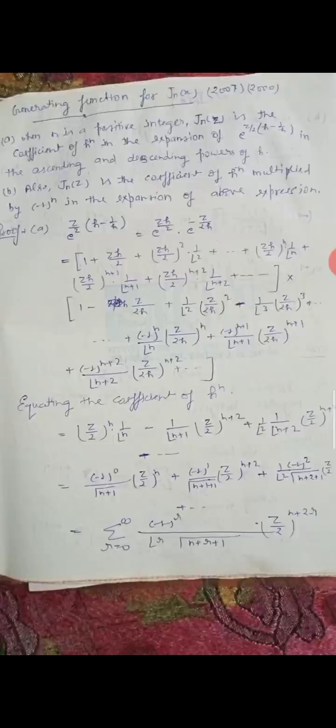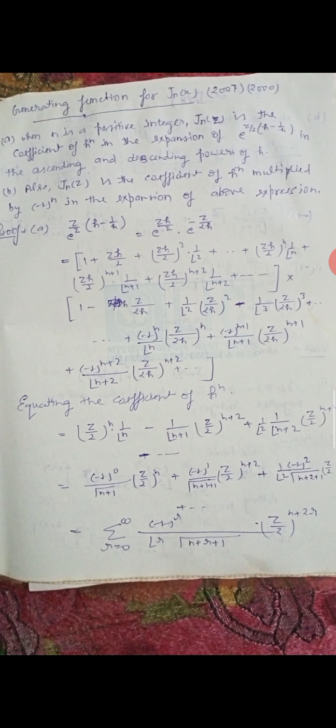Now we open this by e to the power x: 1 plus zh/2 plus (zh/2) whole squared into 1/factorial 2, and so on, (zh/2) to the power n into 1/factorial n, plus (zh/2) to the power n+1 into 1/factorial n+1, plus (zh/2) to the power n+2 into 1/factorial n+2, and so on; multiplied by 1 minus z/2h plus 1/factorial 2 (z/2h) whole squared minus 1/factorial 3 (z/2h) whole cubed, and so on, plus (minus 1) to the power n/factorial n (z/2h) to the power n, plus (minus 1) to the power n+1/factorial n+1 (z/2h) to the power n+1, plus (minus 1) to the power n+2/factorial n+2 (z/2h) to the power n+2, and so on.